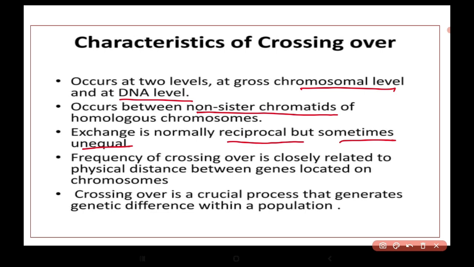Frequency of crossing over is closely related to physical distance between the genes. How much distance there is between the genes is known as frequency of crossing over. It is related to the distance between the genes. Crossing over is a very important or crucial process that generates genetic difference within the population.